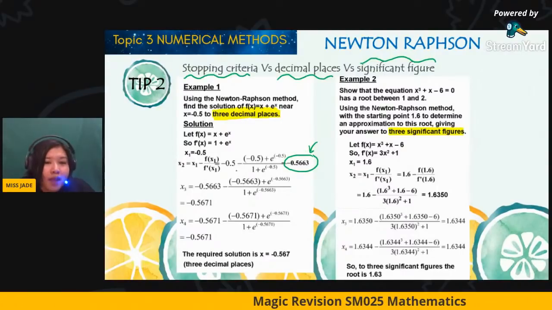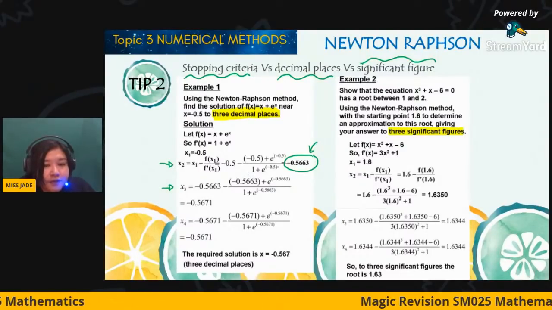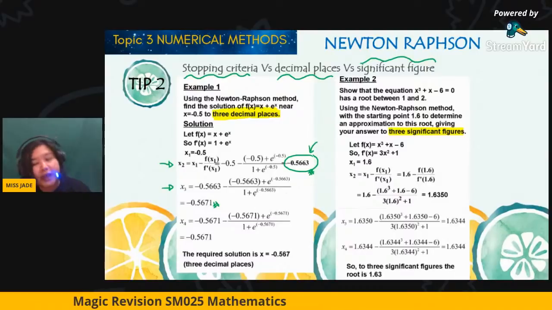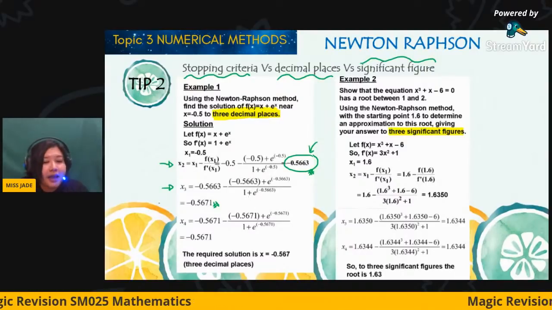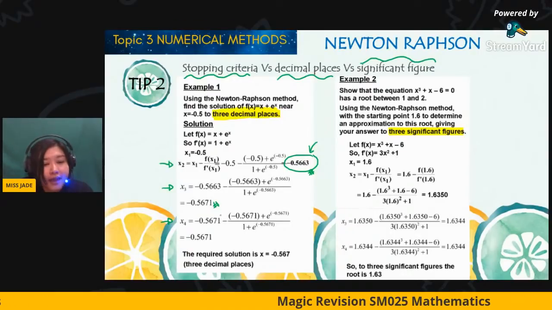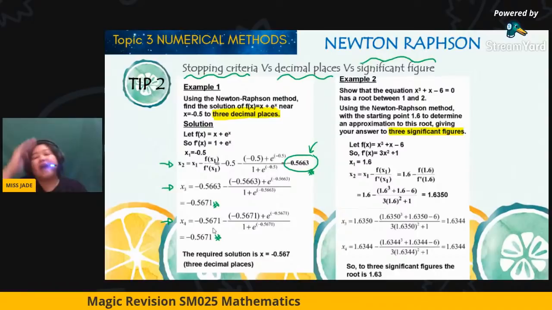Okay, and when are you going to stop? This is called the first iteration, and this is the second iteration. The first iteration and the second iteration still have different values, so for sure we cannot apply the stopping criteria. And when it comes to S4, based on this question, you found that it's exactly the same as the previous iteration. So we have to stop here.